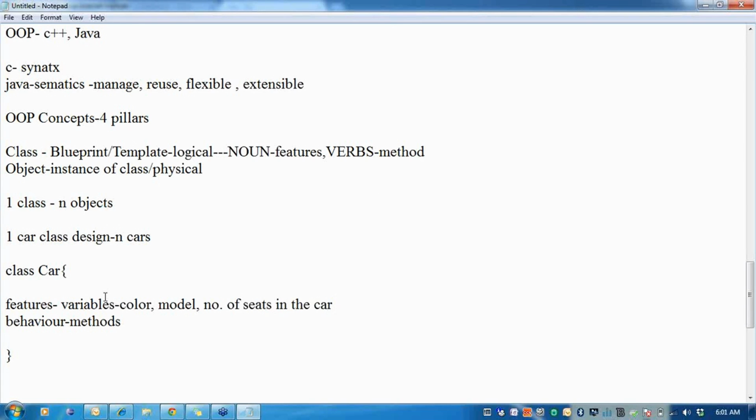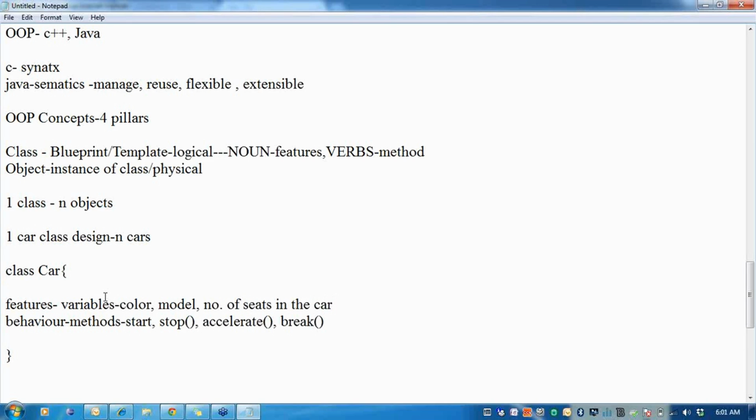Like this I can describe the features of the car. The behavior of the car then becomes whether I'm starting the car, stopping the car, accelerating the car, or braking the car. These are all the behaviors.